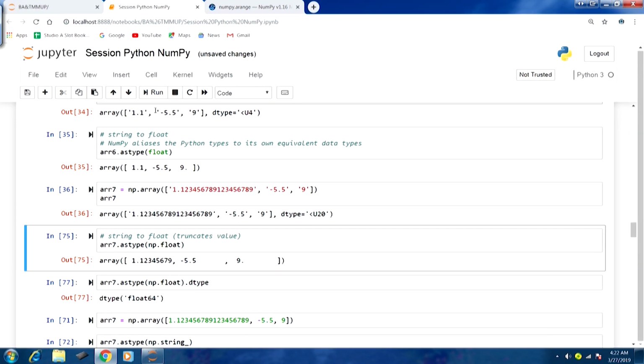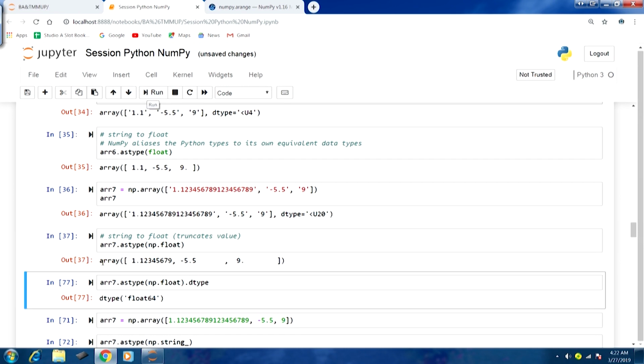If I run this, you can see array 7.astype np.float. In the array 7 output we had a really long floating point number within double quotes, and that was accurately displayed in output 36. However, when we cast it into float, you can see that the value has been truncated. That is a kind of data loss.